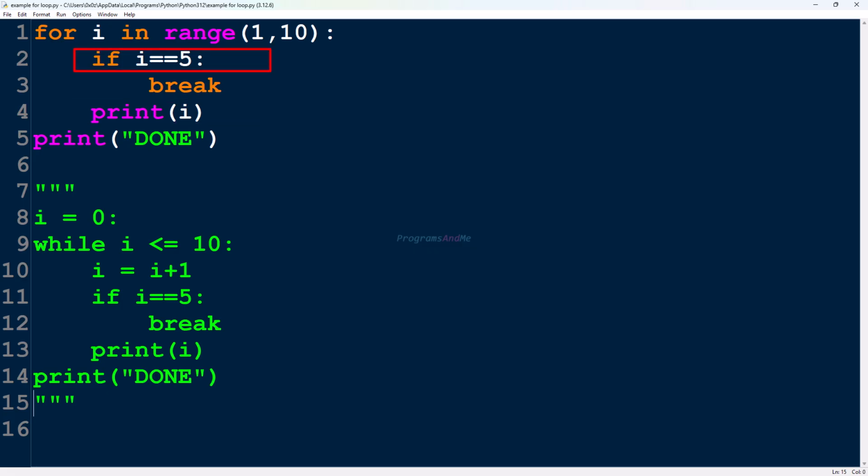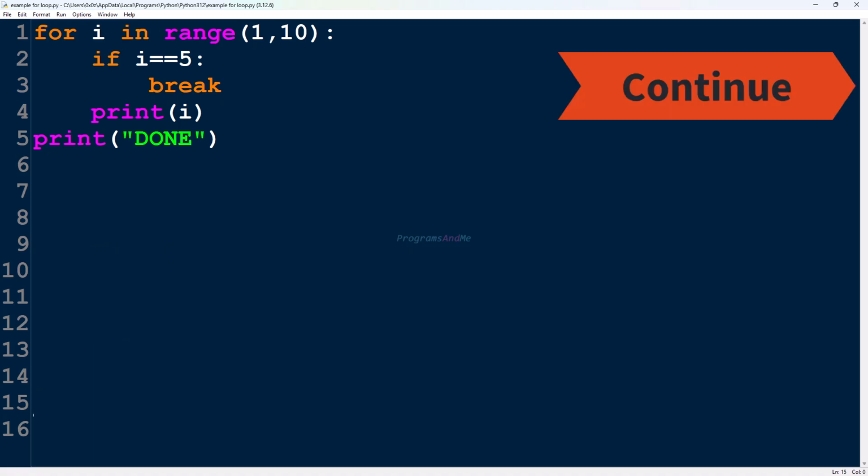Again control will go here. i value is 4 now. It will check this. No. It will print that. Again control will go here. i value is 5 now. It will check this condition. True. It will execute break statement. This break stops the loop immediately. It will come out of the loop and it will print done message. So when a break statement is executed in a loop, it will stop the loop immediately.